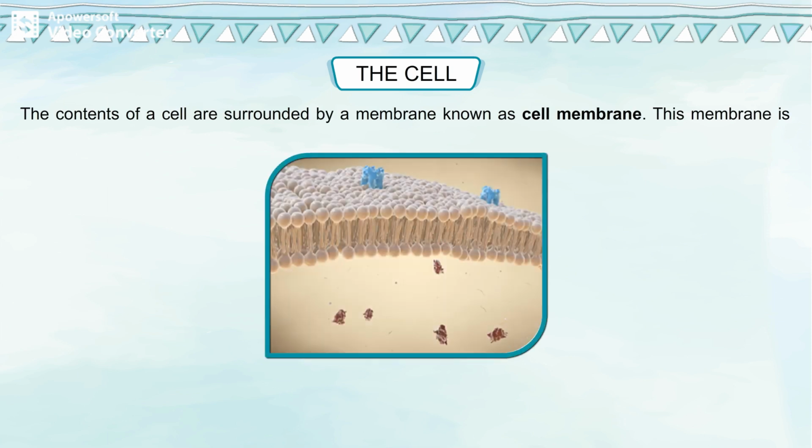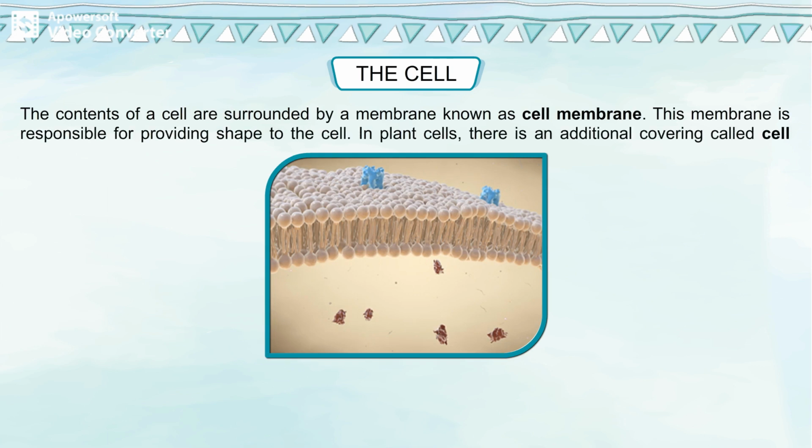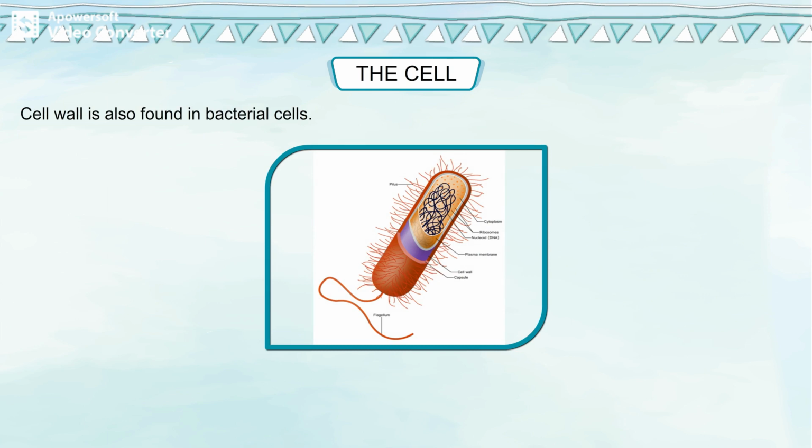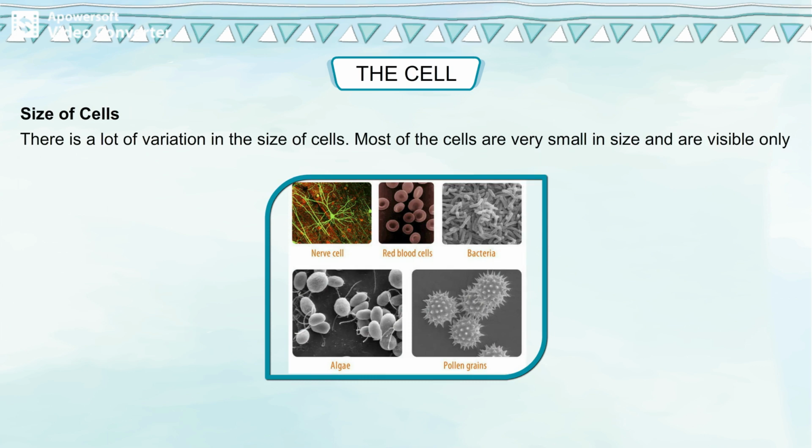The contents of a cell are surrounded by a membrane known as cell membrane. This membrane is responsible for providing shape to the cell. In plant cells, there is an additional covering called cell wall. Cell wall is also found in bacterial cells. Size of cells. There is a lot of variation in the size of cells.